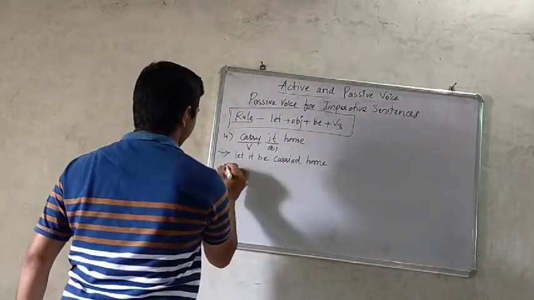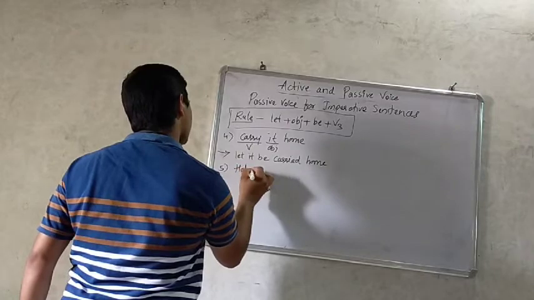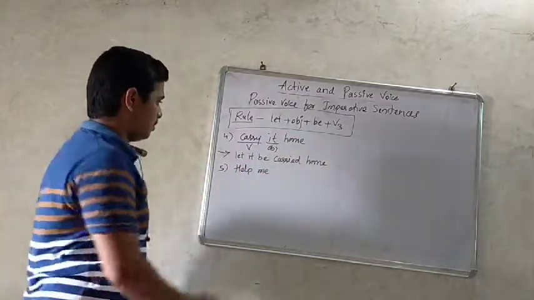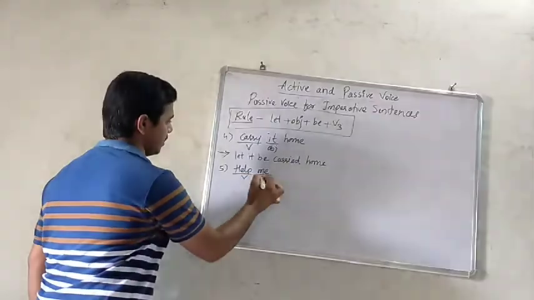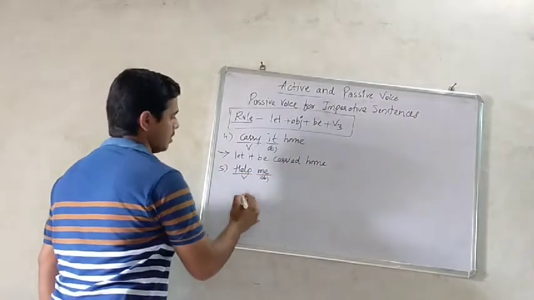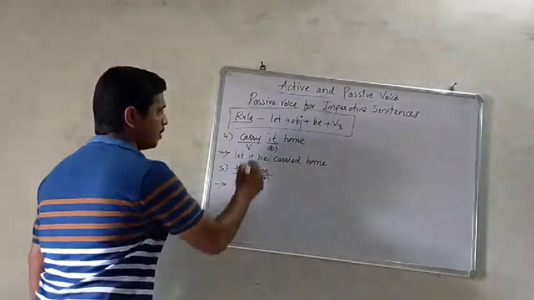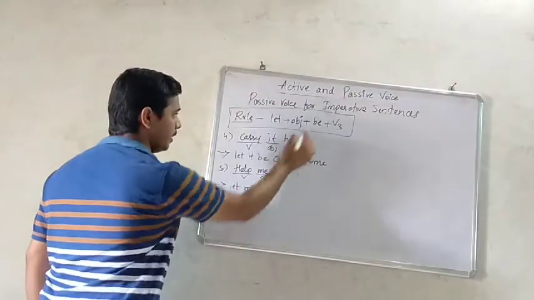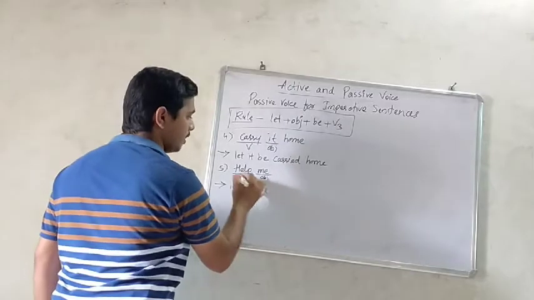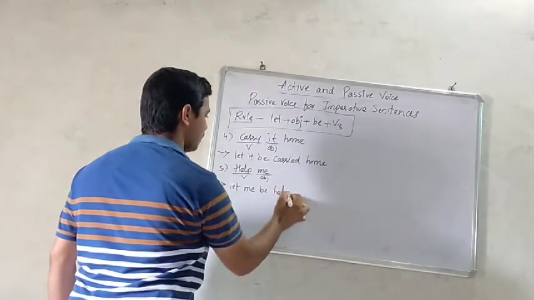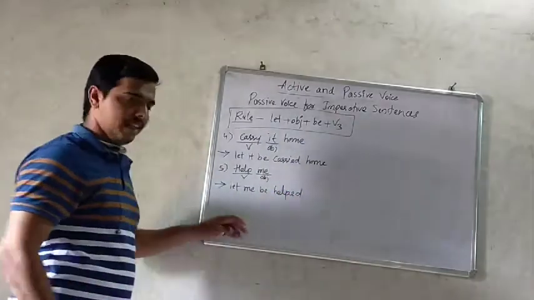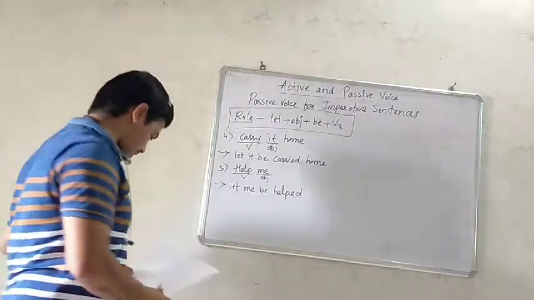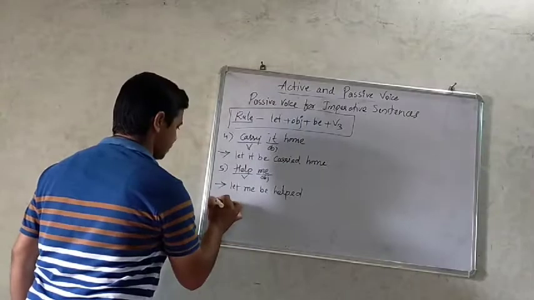Then, help me. So help is the verb, me is the object. So what does it become? Let, object, let me be, help becomes helped. Let me be helped.